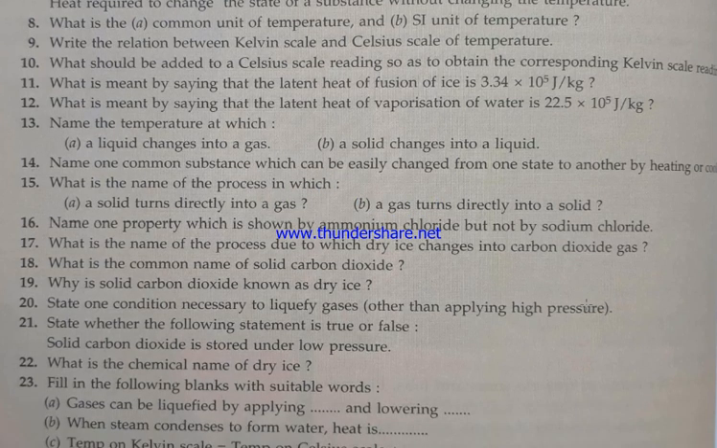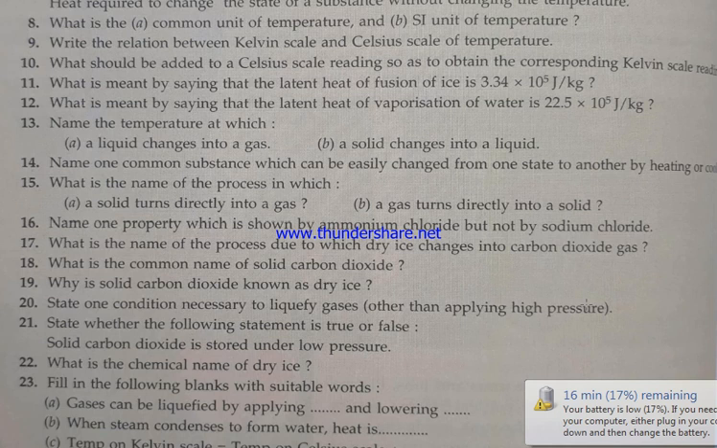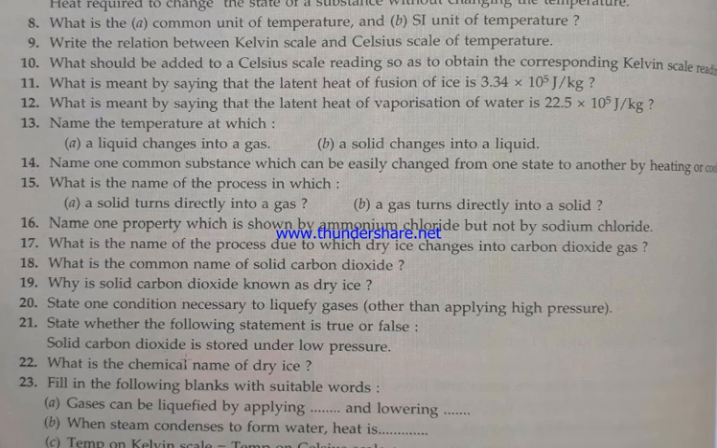State whether the following statement is true or false. Carbon dioxide is stored under low pressure. No. False. What is the chemical name of dry ice? That is solid CO2.